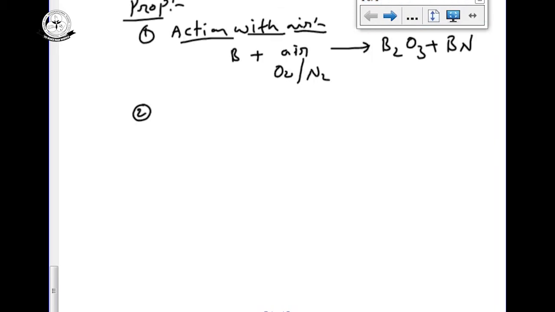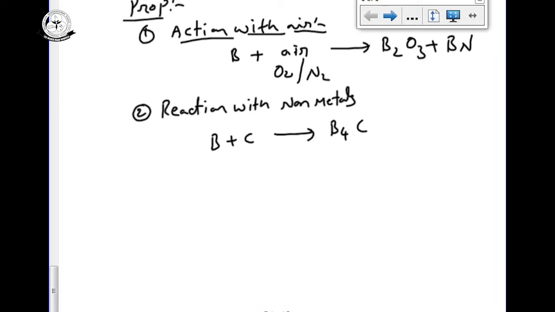Second one is reaction with non-metals. Boron reacts with carbon to give the corresponding boron carbide, B4C. Boron reacts with the non-metal sulfur to give boron sulfide, B2S3.